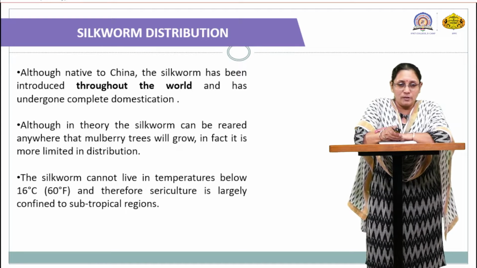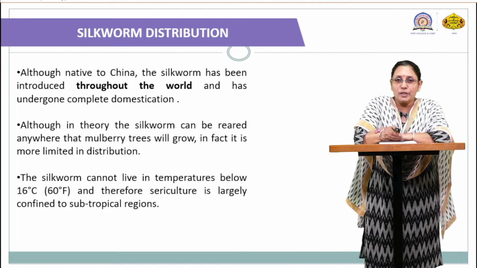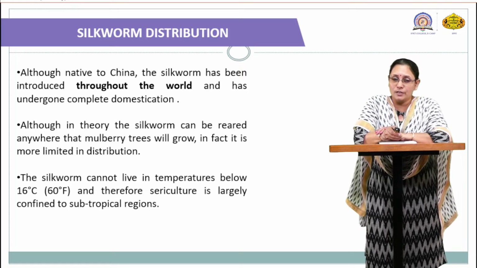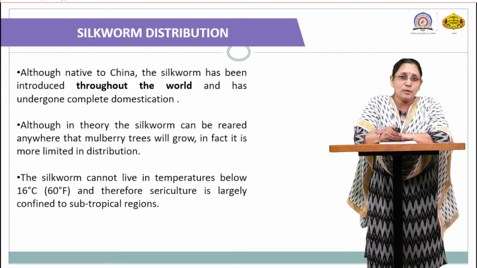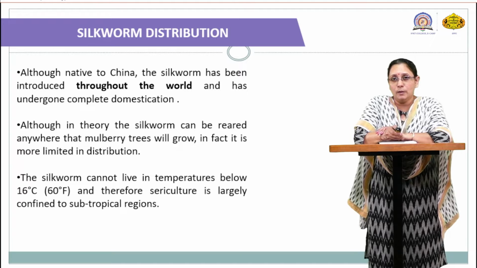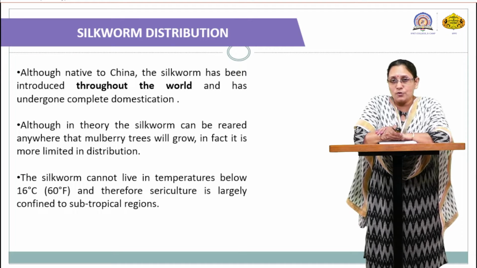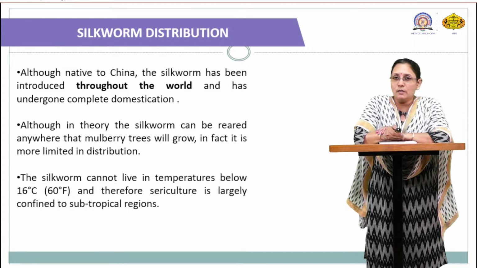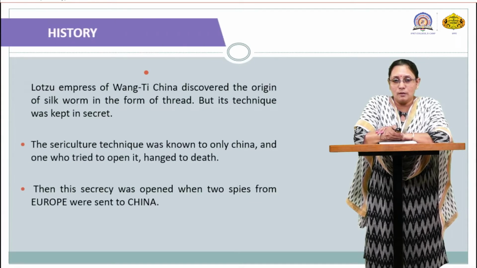Silkworm cannot live in temperatures below 16 degrees Celsius. Here it strictly requires temperatures above 16 degrees Celsius. Why is it so? Because below 16 degrees Celsius, the insect cannot survive properly, and there will also be a problem for the food, the plants which are essential for these silkworms. So, this is about the distribution of the silkworm.